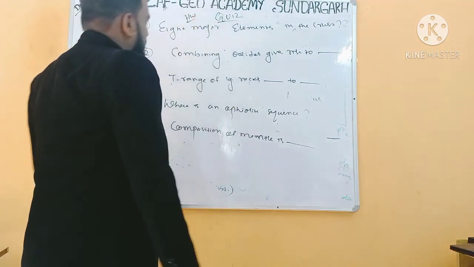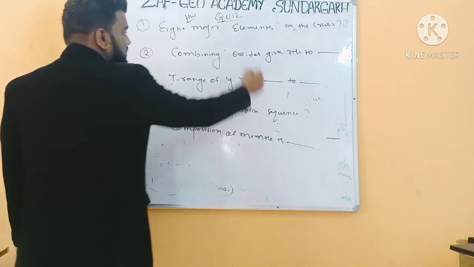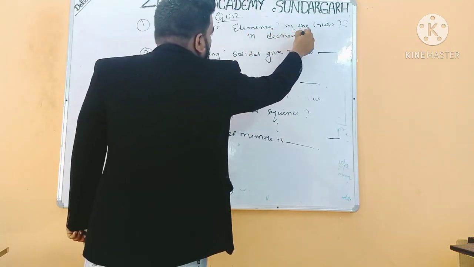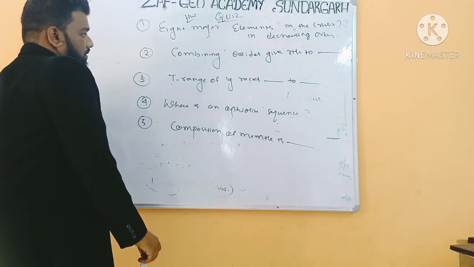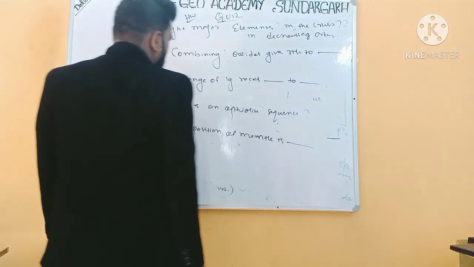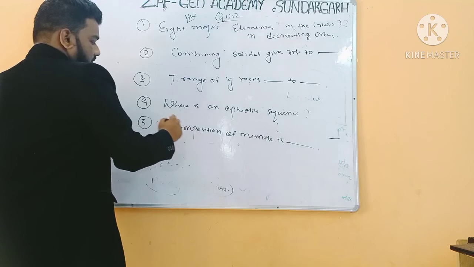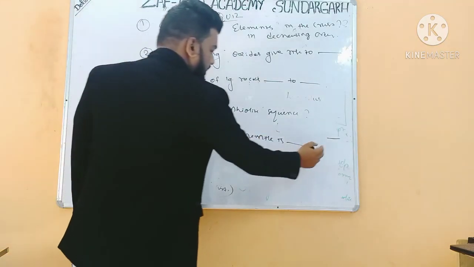So the first one is, what are the 8 major elements in the crust in decreasing order? Second question is, combining oxide gives rise to dash. Third, temperature range of igneous rocks is dash to dash. Fourth question is, what is an ophiolite sequence? And fifth question is, composition of mantle is dash.